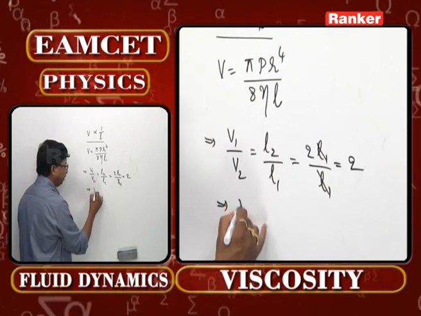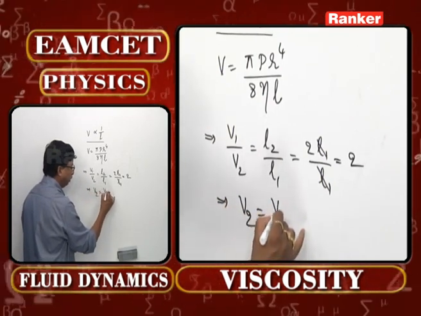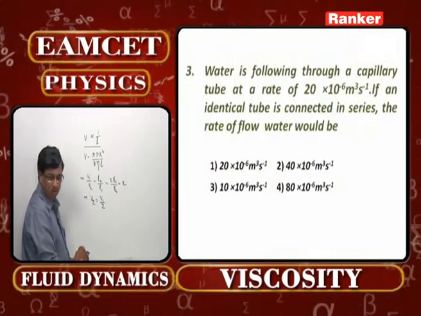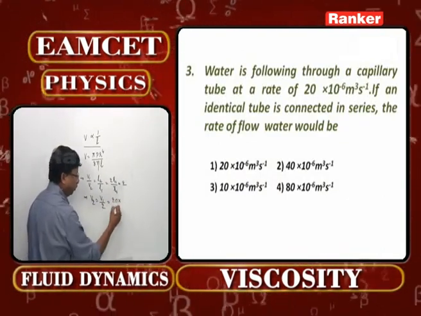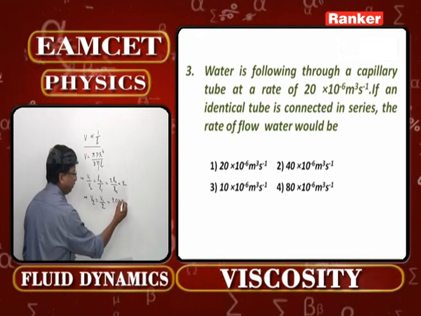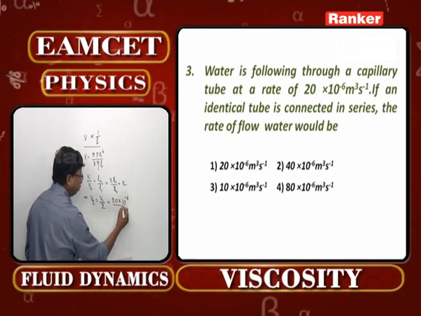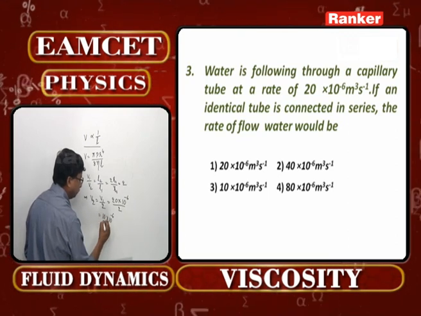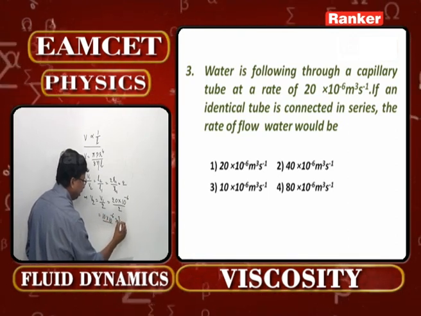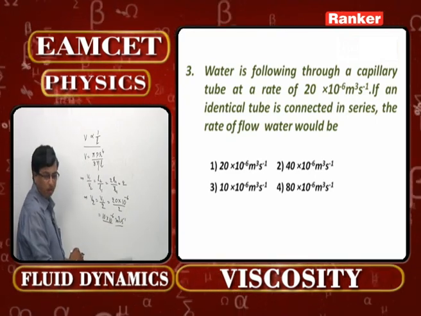Then what is the question here? What is V2? It is V1 by 2. What is the value of V1 that is given over there? 20 × 10^-6, that is the value, by 2. How much it will now be? 10 × 10^-6 meter cube per second. That is the corresponding answer.